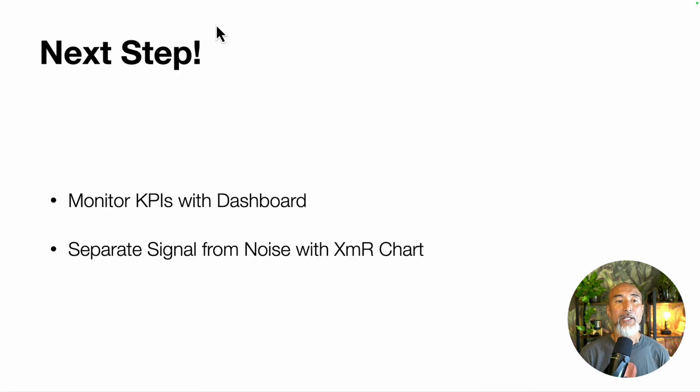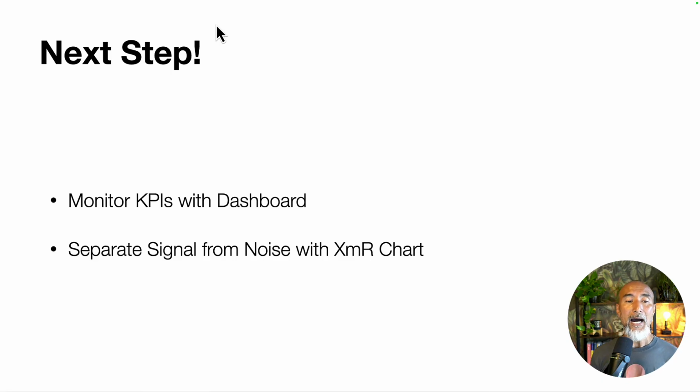The next step is that now you have KPIs, you want to monitor them. In Exploratory, you can create a dashboard, have those KPIs or charts embedded in it, and publish it to Exploratory server so that you can schedule it, every month, every week, or even every day, to keep monitoring those numbers.